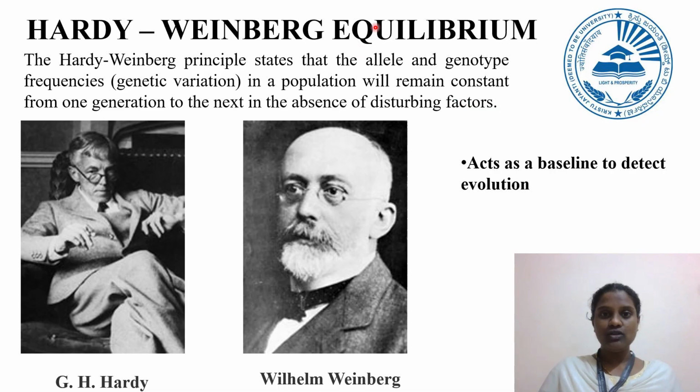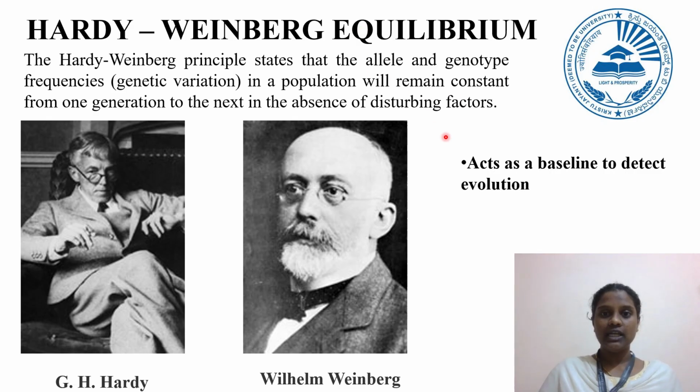If no evolutionary forces like natural selection, mutation, migration or genetic drift are acting on a population, then the allele frequencies, like the proportion of dominant versus recessive genes, and the genotype frequencies, like how many individuals are homozygous dominant, heterozygous or homozygous recessive, will also remain the same from one generation to the next.